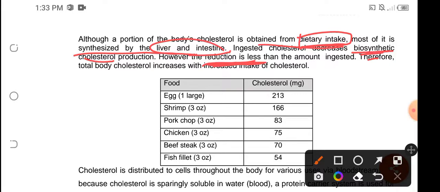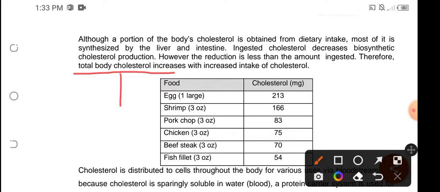Okay? So, usually, the total body cholesterol, meaning the biosynthetic plus the dietary, would increase because of the intake of cholesterol. Because the reducing mechanism of our body to produce the biosynthetic molecules is much less. Okay, so it is lower, it cannot match your dietary intake.